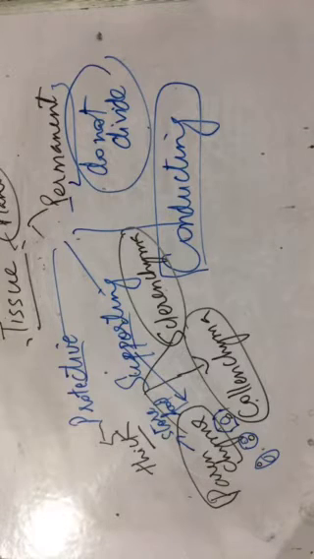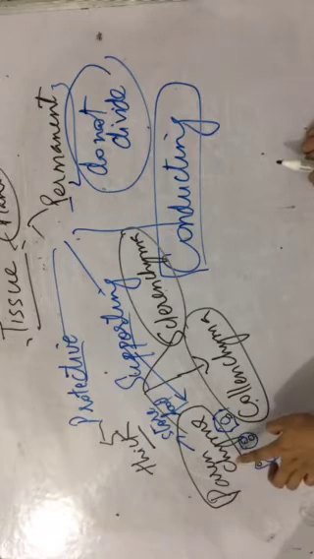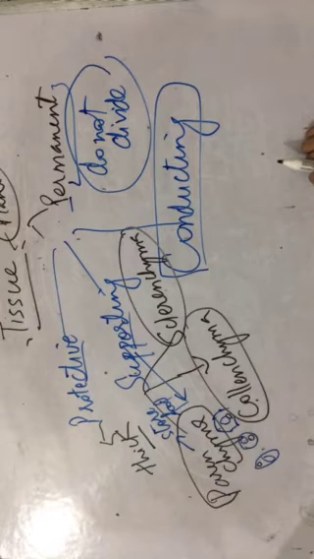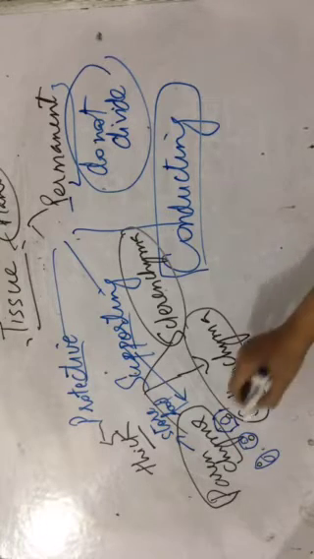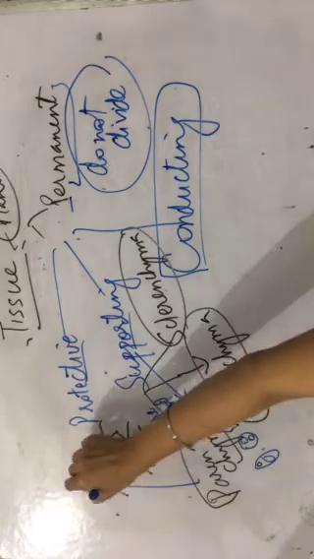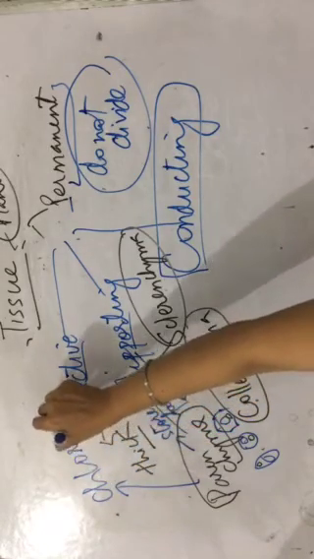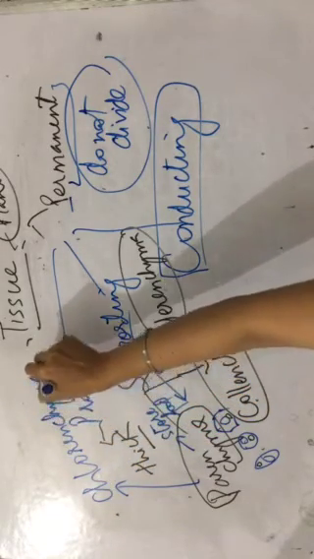I forgot to tell you one thing. Parenchyma, if present in leaves, is known as chlorenchyma. You have to remember this because such questions often come in your exams.